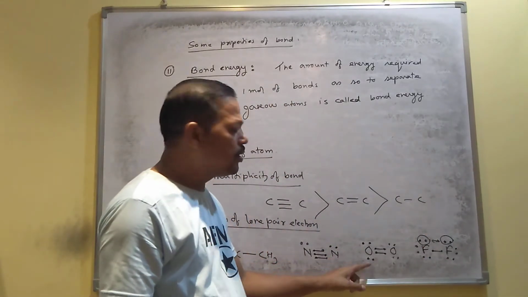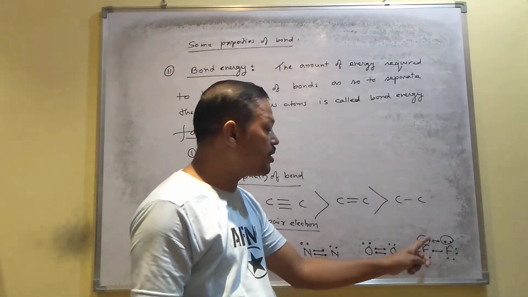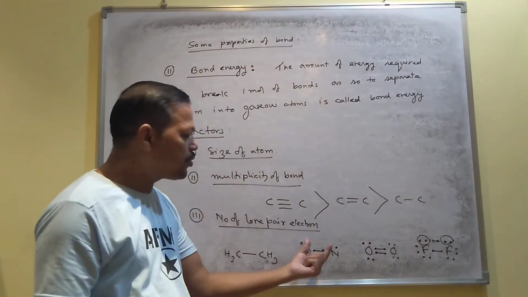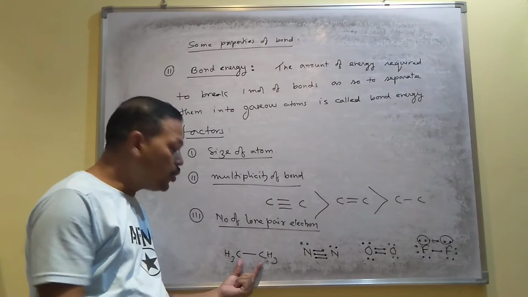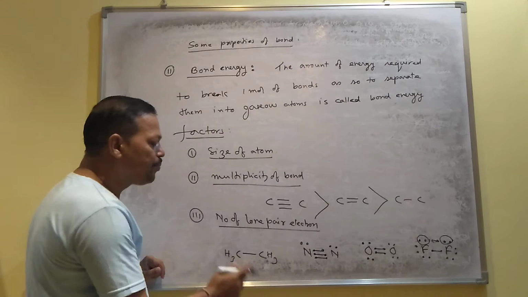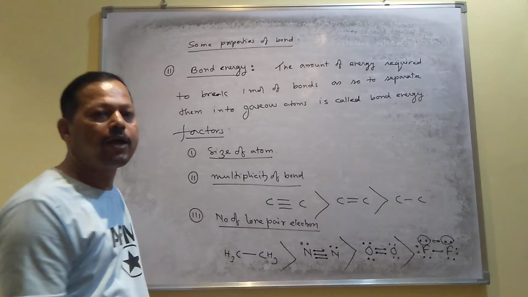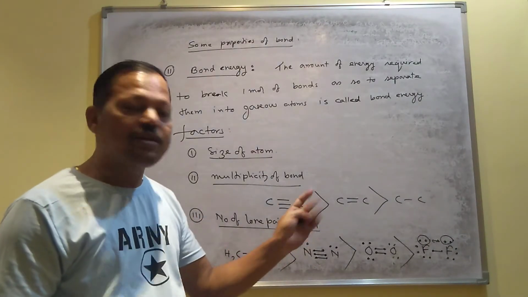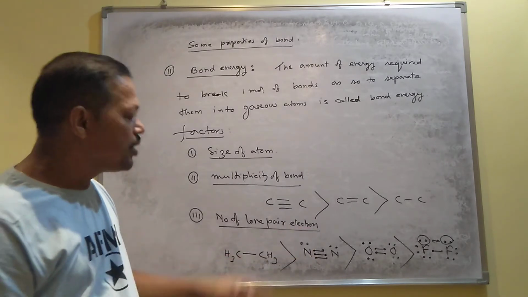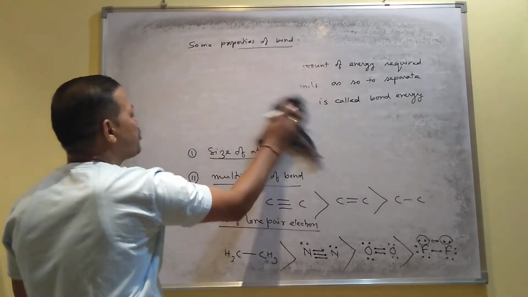Here 2 pairs, so here also repulsion takes place between lone pairs, but the repulsion is less than this, because here 3 pairs, here 2 pairs inside the oxygen. Here only 1 pair is present, that's why repulsion will be less, but here no lone pair, that's why no repulsion between lone pairs, and due to no repulsion here, the bond will be stronger than this. So as the lone pairs increase inside the atom, repulsion increases, that's why bond energy goes on decreasing. So it depends on lone pairs of electrons also.